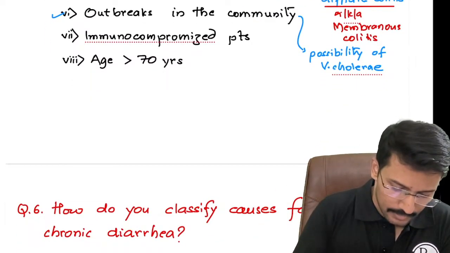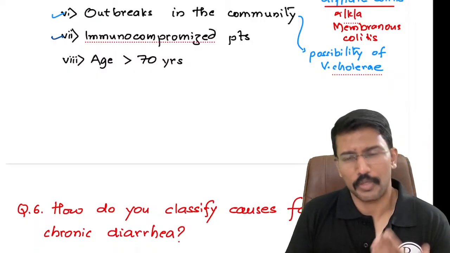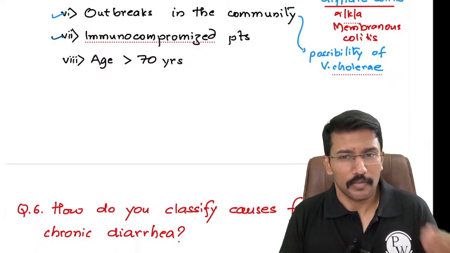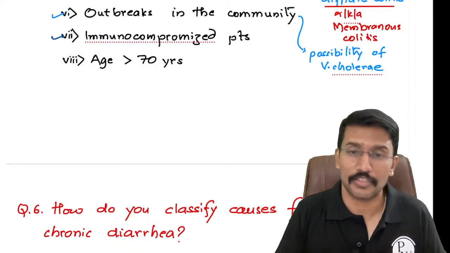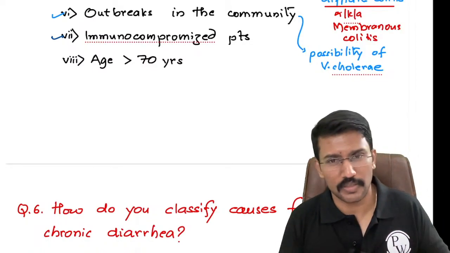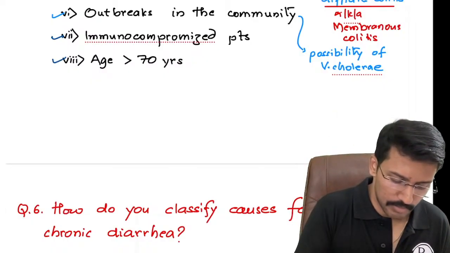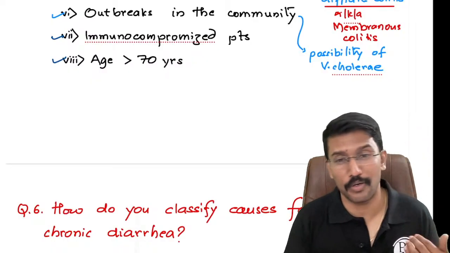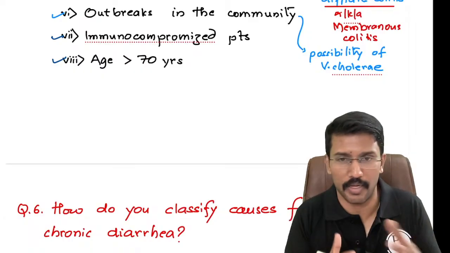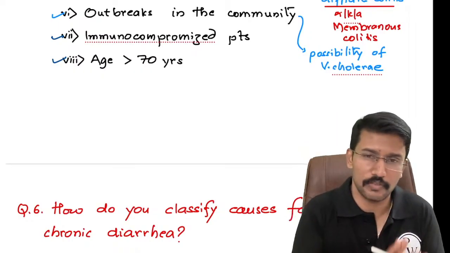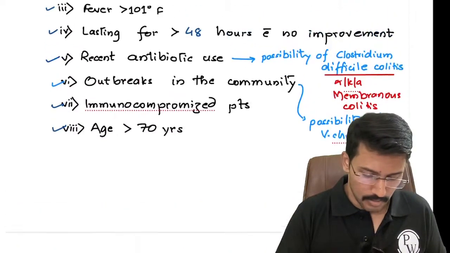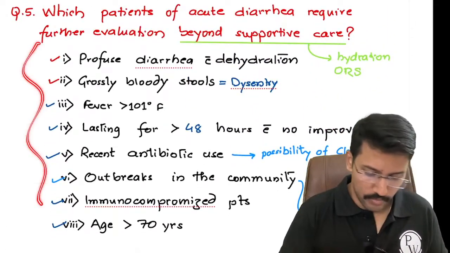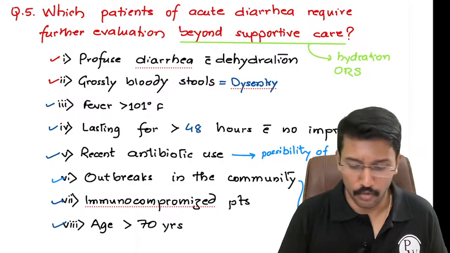Okay. Then immunocompromised patients, obviously, because in them even a simple E. coli, enterotoxigenic E. coli, can be catastrophic. That's why we need to investigate and treat with appropriate antibiotics. And similarly, elderly individuals, they may not be able to deal with infections well. They may get dehydrated early. So that needs further investigation and antibiotic treatment. Clear? So this is the point we need to know, in which patients we need to further evaluate if they have diarrhea.